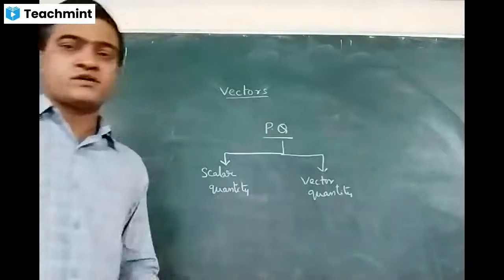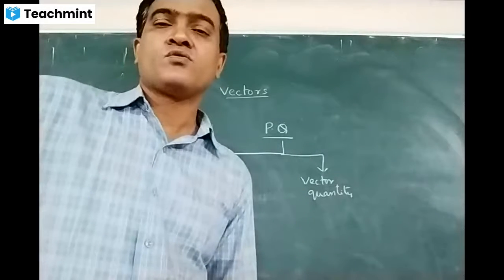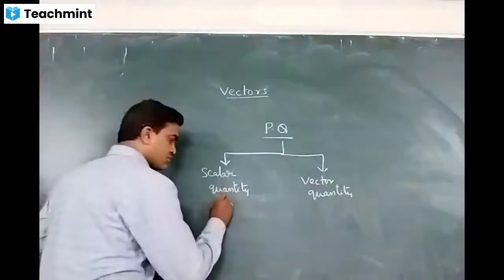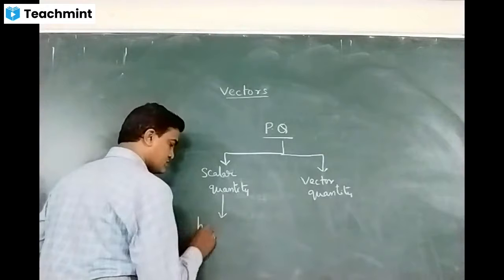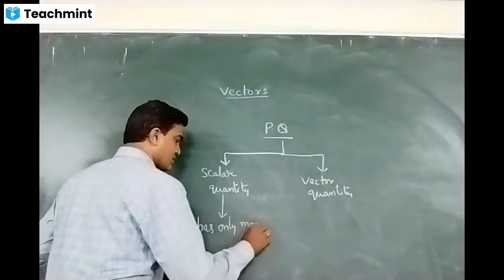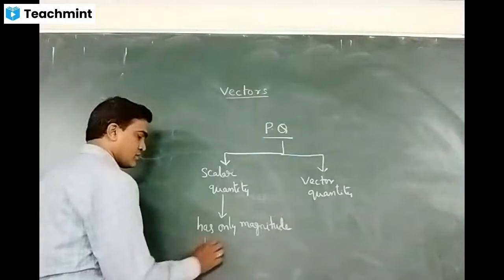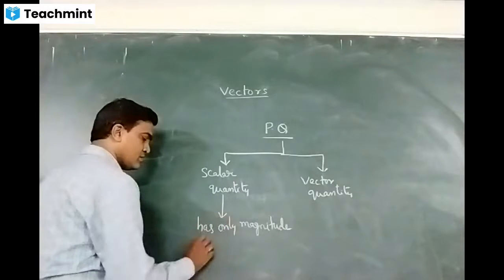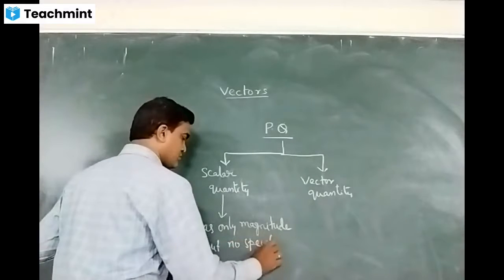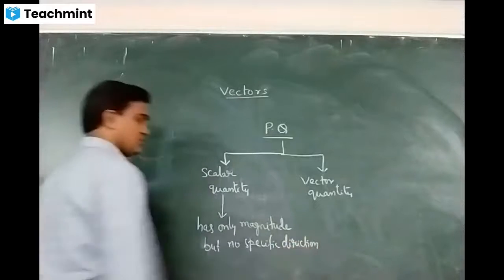The scalar quantity has only magnitude, but no specific direction.